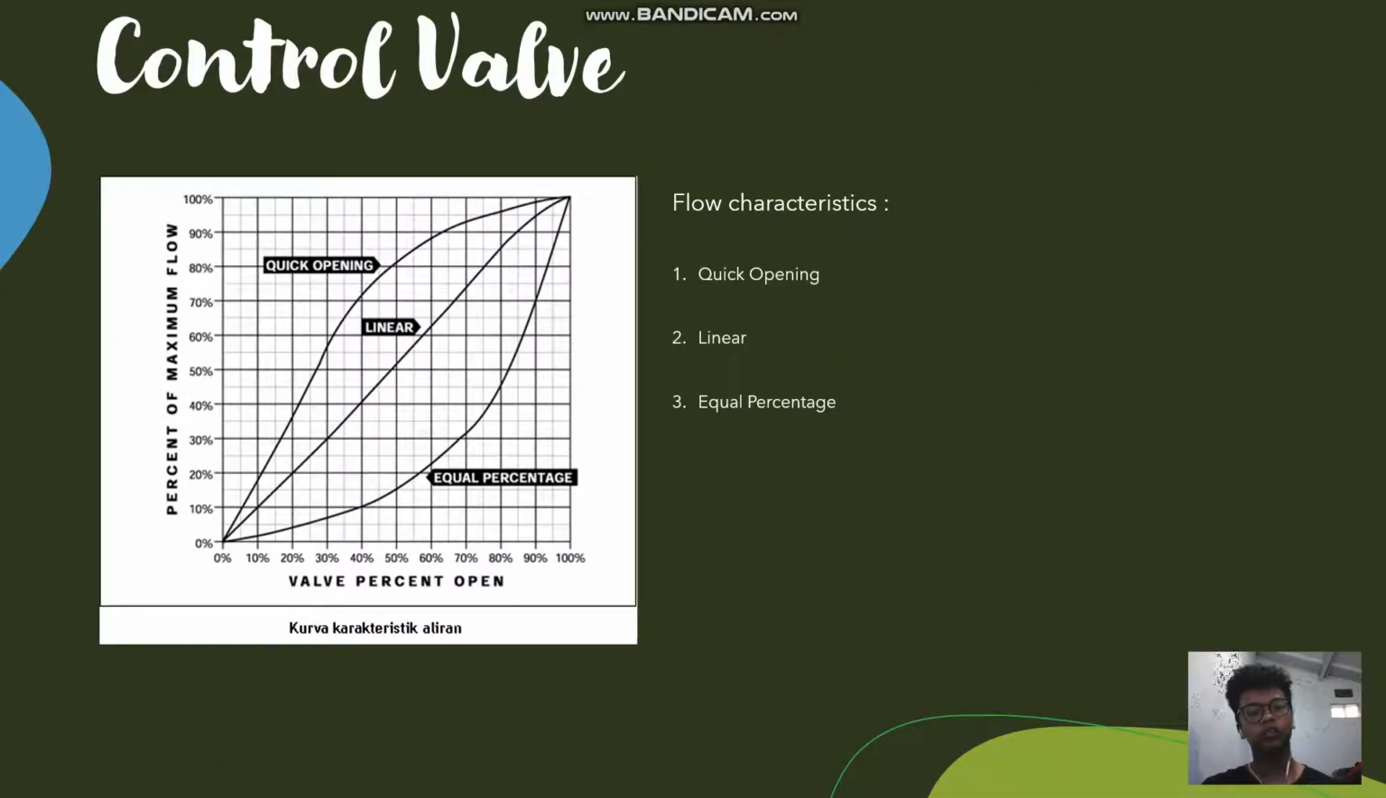Flow characteristic. 1. Quick opening. Quick opening can open and close quickly, suitable for use as an on-off valve. 2. Linear. Linear constant control, low pressure drop, and suitable for level adjustment. 3. Equal percentage. Equal percentage smooth control but wide pressure drop, suitable for process control.